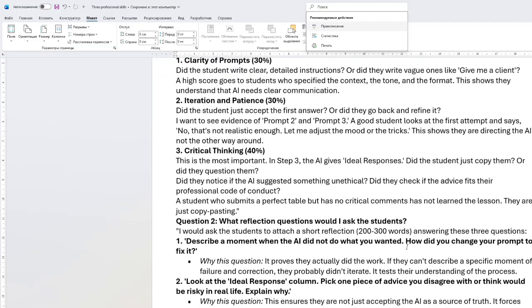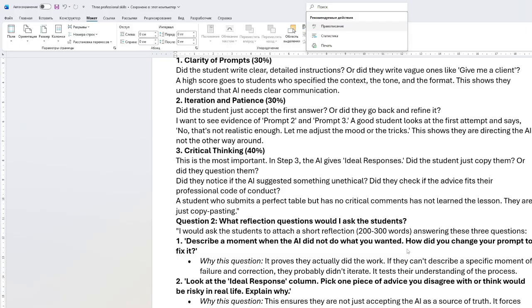The third one will be critical thinking, which will be 40%, which is very important. This is the most important because in step 3 the AI gives ideal responses, and did the student just copy them or did they question them? Because I always told you not to take the responses from the AI just like that. You should always proofread it, ask again if they can make it better or different. There is always scope for betterment in the AI's responses.